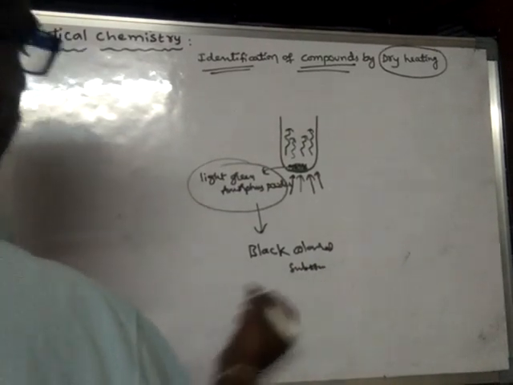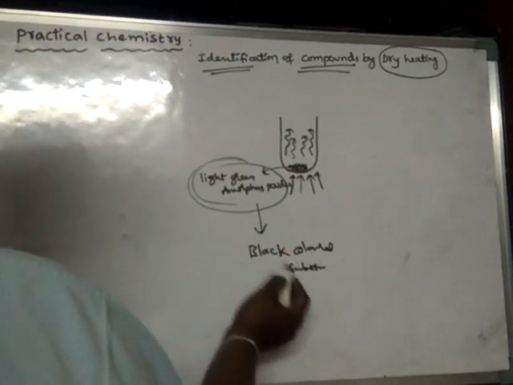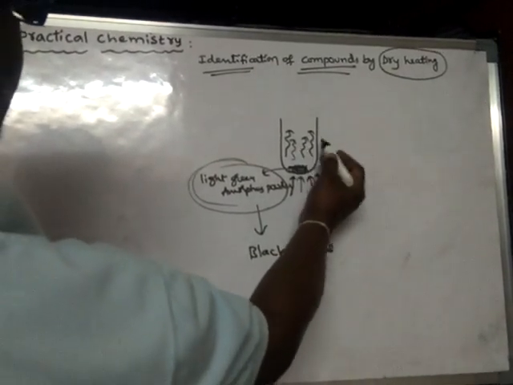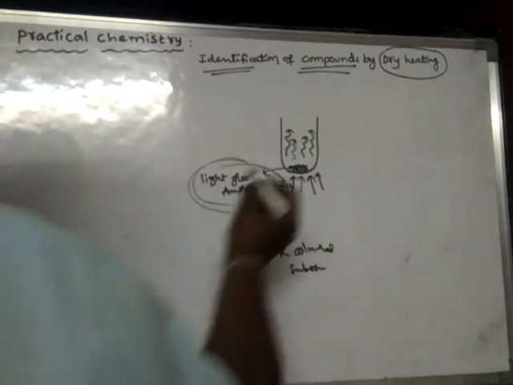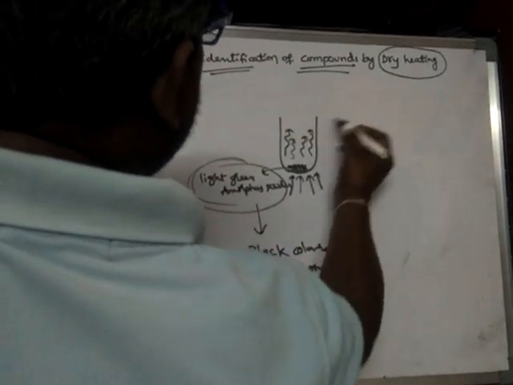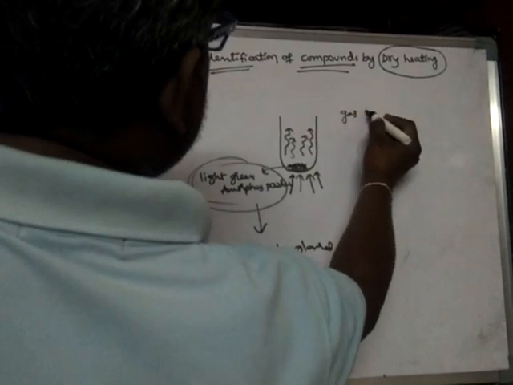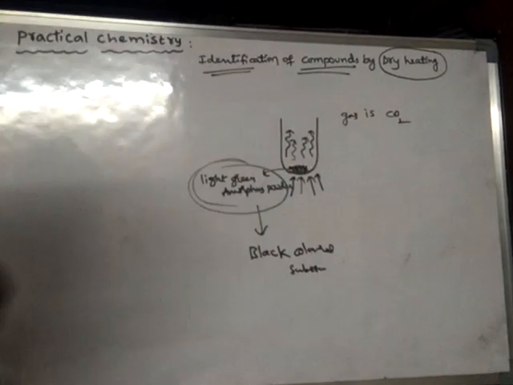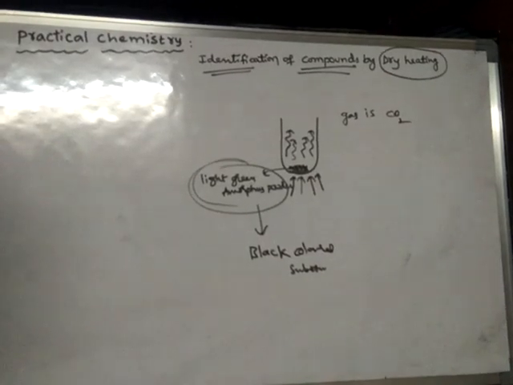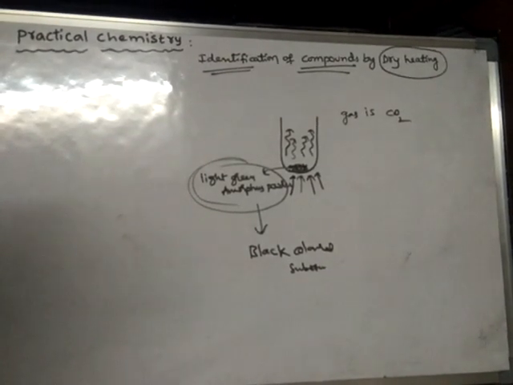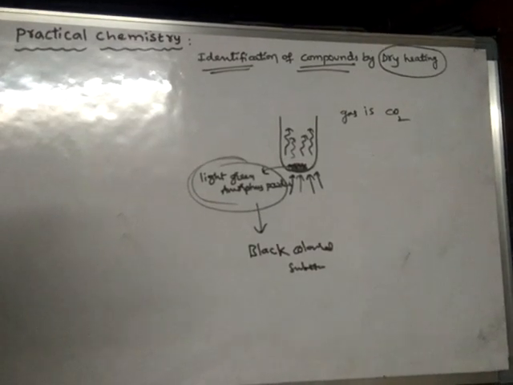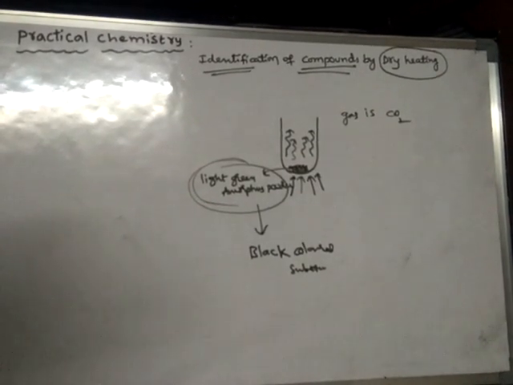So the light green substance is converted into a black colored substance, and here a colorless gas is produced. By testing this colorless gas, it is understood that this gas is CO2. We know how to test carbon dioxide. Carbon dioxide is a non-supporter of combustion, and it is non-combustible. It turns lime water milky. It does not change the color of potassium permanganate, and it does not react with acidified potassium dichromate.